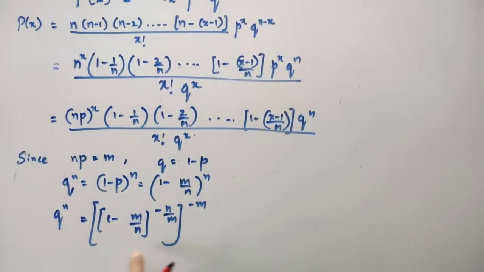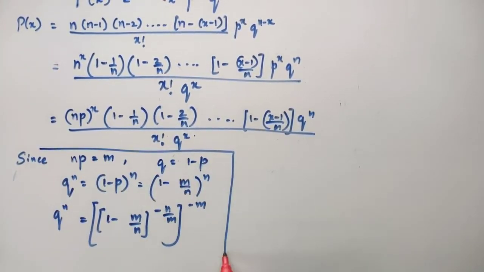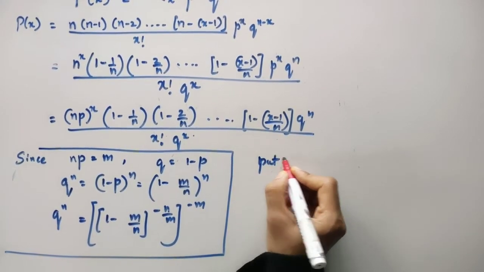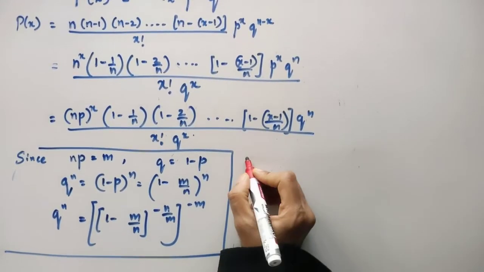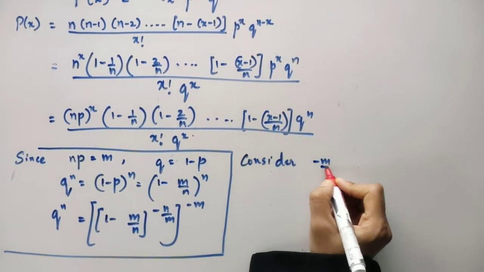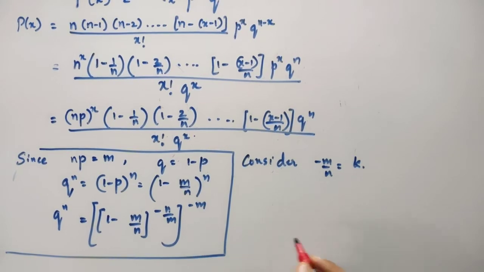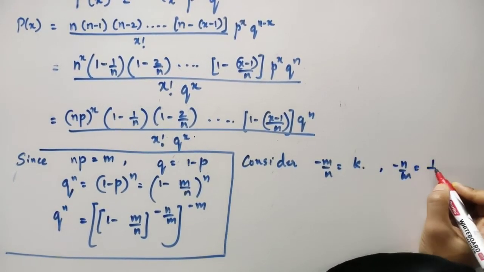Now, instead of this, I'll consider minus m divided by n as some k. If I do so, minus n by m will be 1 by k.